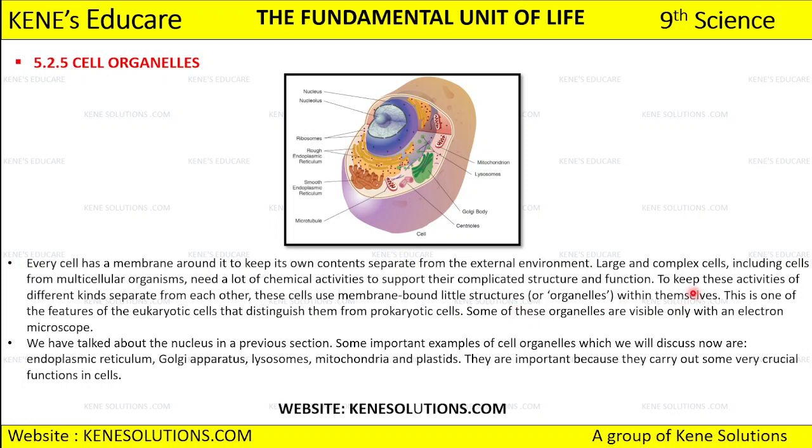Okay, so to keep these activities of different kinds separate from each other, each has to keep its own activities and content separate. What these cells use is a membrane-bound little structure, which we call organelles, within themselves.